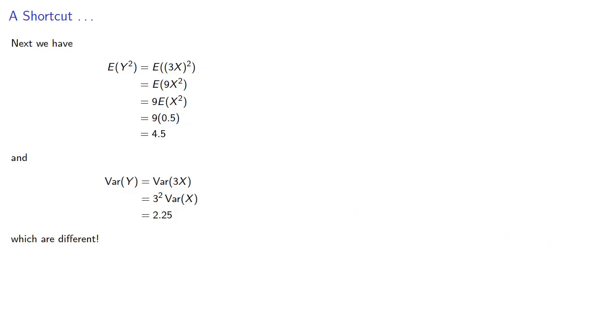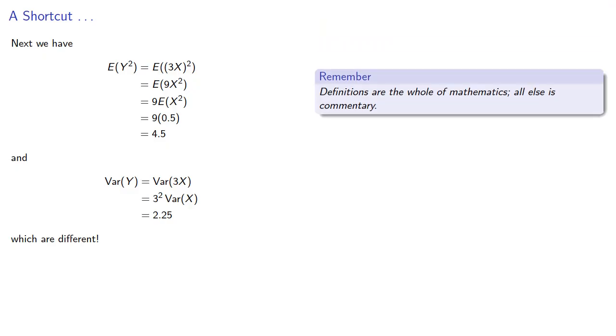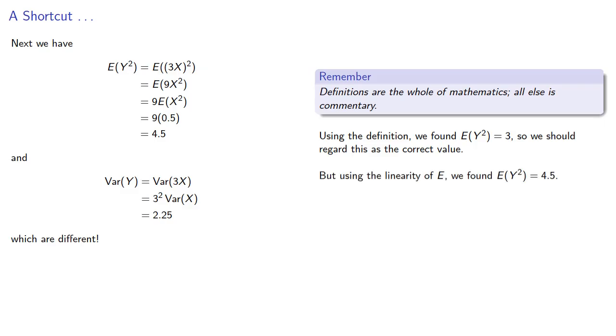Remember, definitions are the whole of mathematics, all else is commentary. Using the definition, we found the expected value of y squared to be 3, so we should regard this as the correct value. But using the linearity of the expectation, we found E of y squared is 4.5. While this can't be the correct value, let's see why it didn't work.